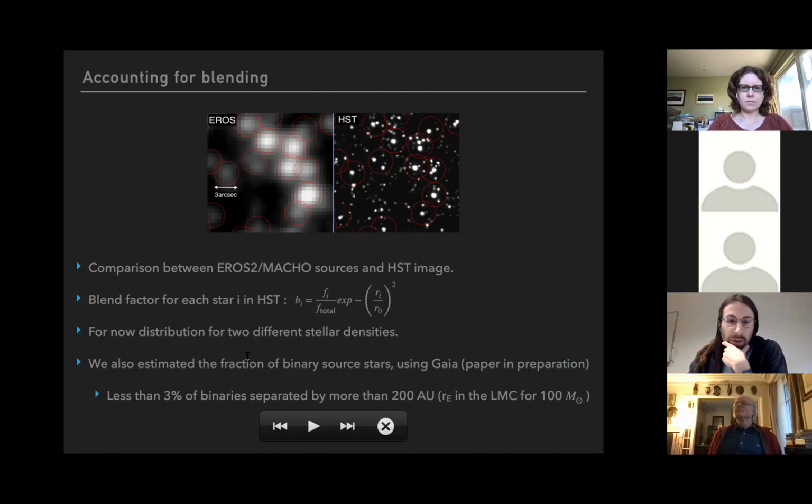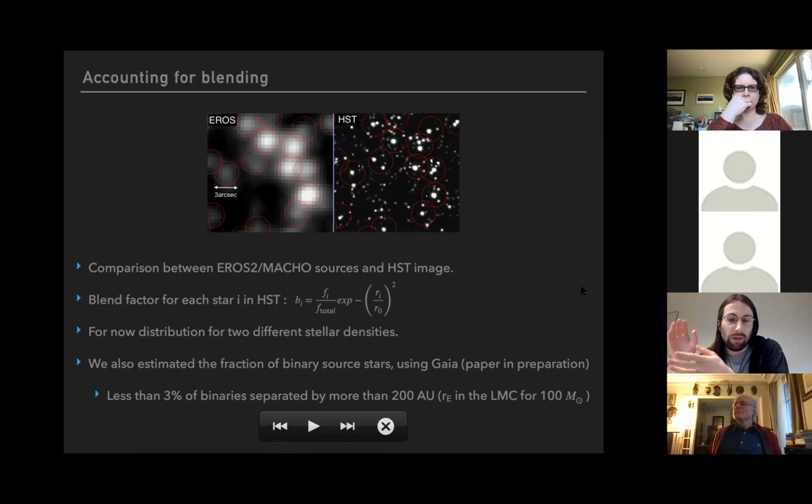We also estimated the fraction of binary source stars using Gaia, because HST is not able to separate stars that are closer than 0.5 arcsecond. If the distribution of stars in HST is uniform, fine, but for very small angular separation we could have binary stars that could really increase our blending. So we used Gaia to see if this was a problem.